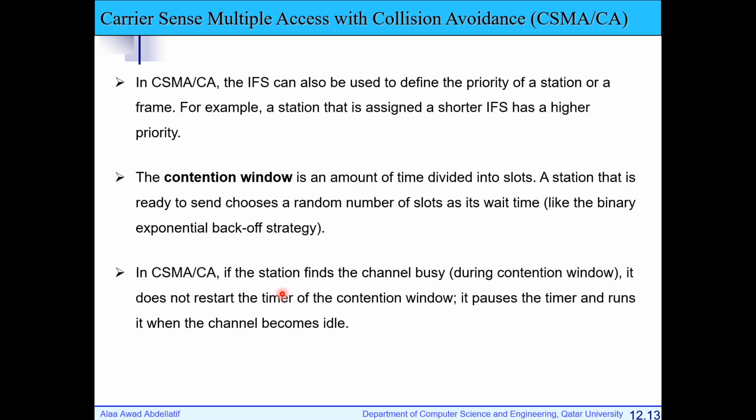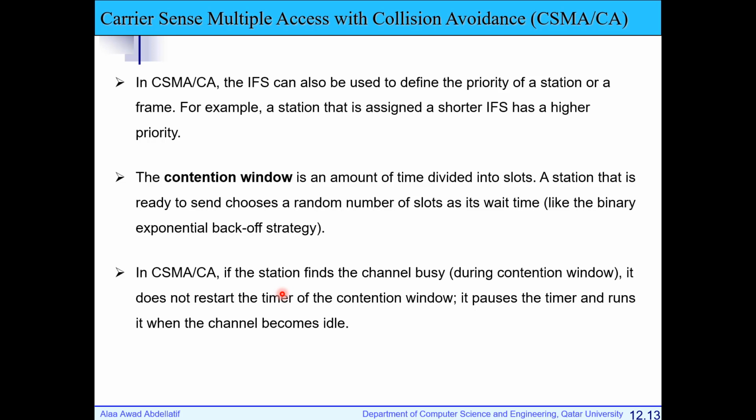Why didn't I restart my timer? Because it's not fair. I already waited for a long time for the channel to be idle, and another station took the channel before me. So once this station leaves the channel, I should take the priority now. I should continue my timer and start to transmit. It's not fair to restart again from the beginning and let another station, which has not waited as long, go first. So I have to continue my timer and start to transmit once the channel is idle.